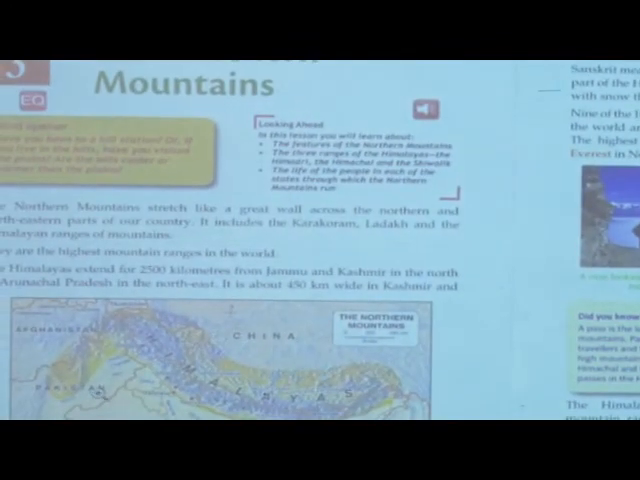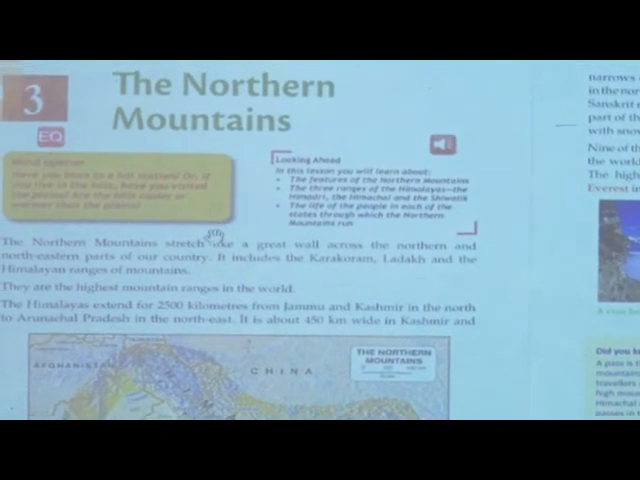Now in the previous class we started a new lesson, that is Northern Mountains, correct. Now what we have learned in that lesson, we will recall. Our lesson number 3 is the Northern Mountains. We have studied it, and now we will do the recall.